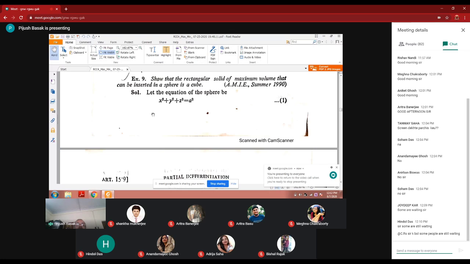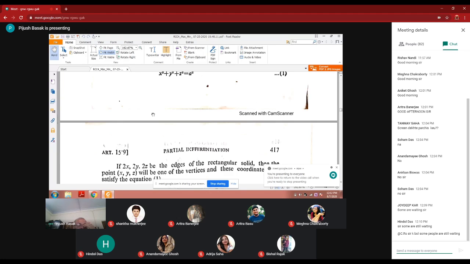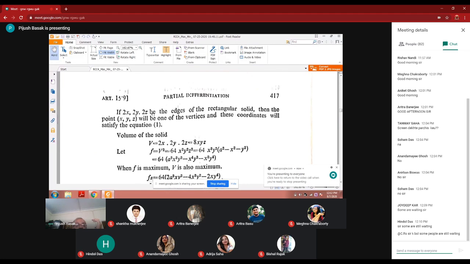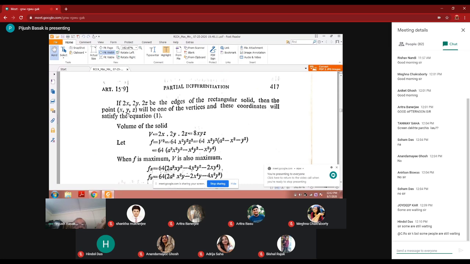Here is the problem: find the rectangular solid of maximum volume that can be inscribed in a sphere. The equation of the sphere is given, and the process is similar. The volume of the solid is V is equal to 2x into 2y into 2z. Why 2x? Because 2x is the edge of the rectangular solid, that is a box.